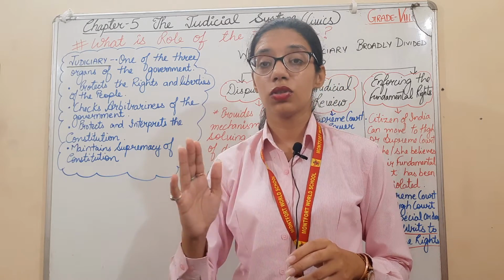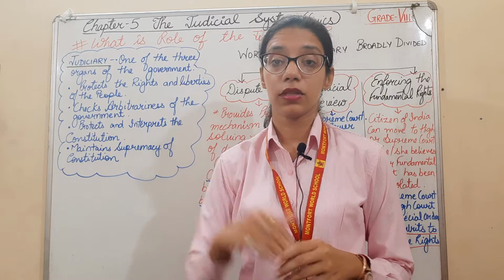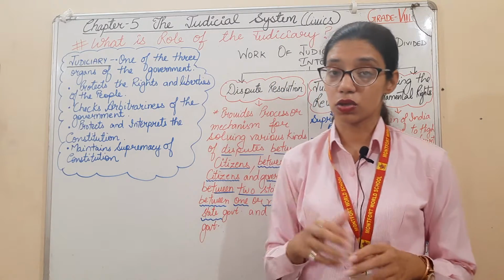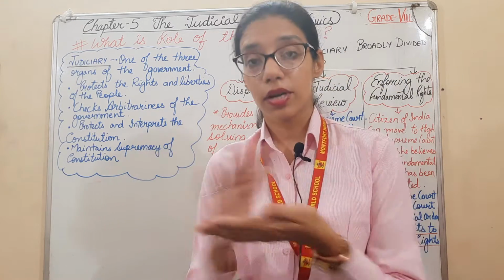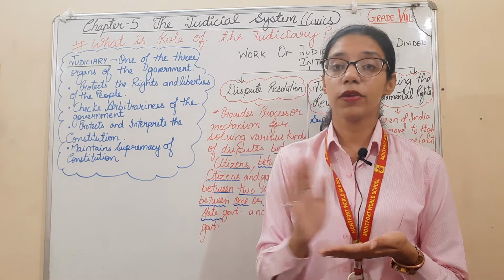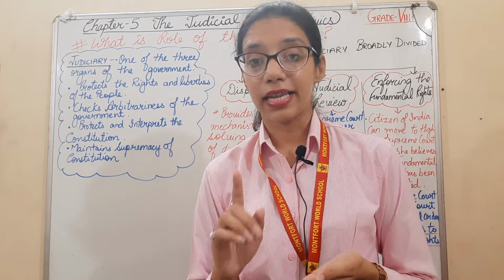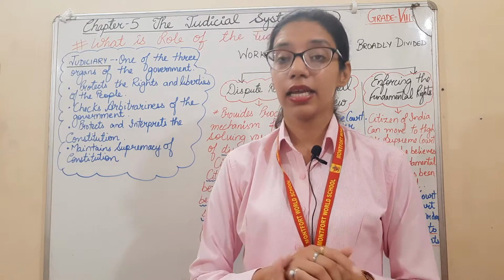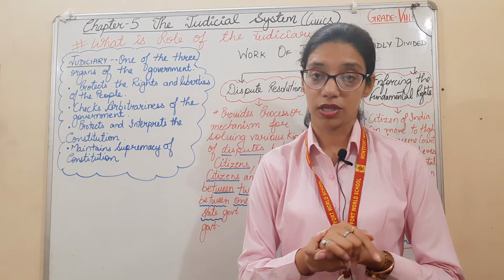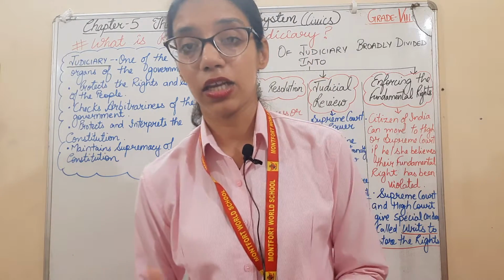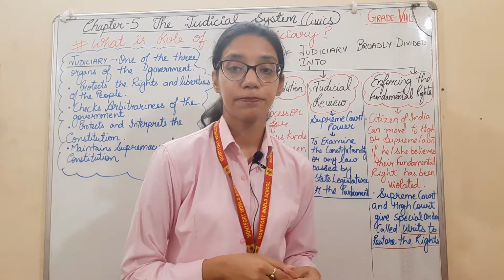The constitution is supreme. The main power is in the hands of the constitution. Whatever rules and regulations are written in the constitution are to be followed by all the citizens of the country. Nobody should violate it. If you are violating it, then punishment will be given by the judiciary, either penalty, fine or imprisonment.